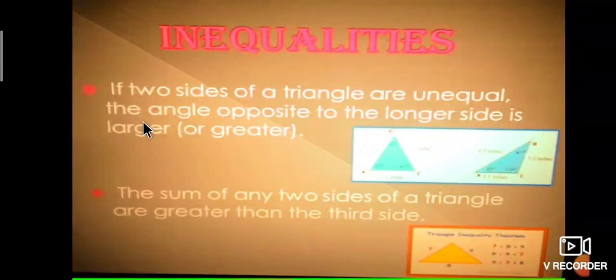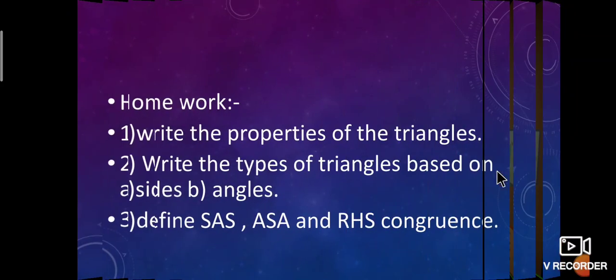This is called the inequality theorem. If two sides of a triangle are unequal, then the angle opposite to the longer side is the greater angle. Next, the sum of any two sides of a triangle is greater than the third side. It will be observed also.